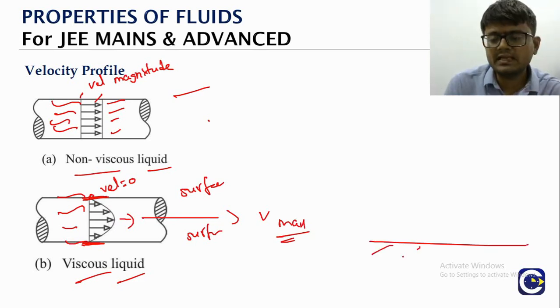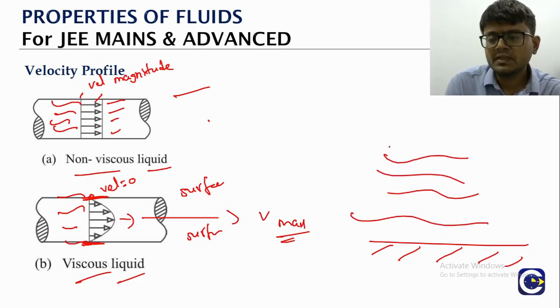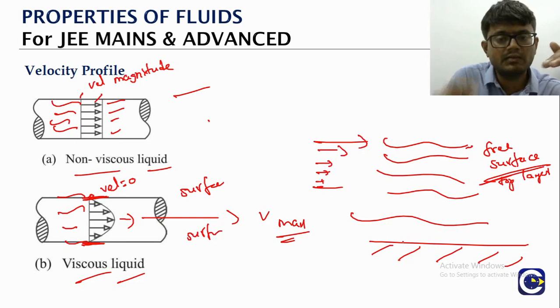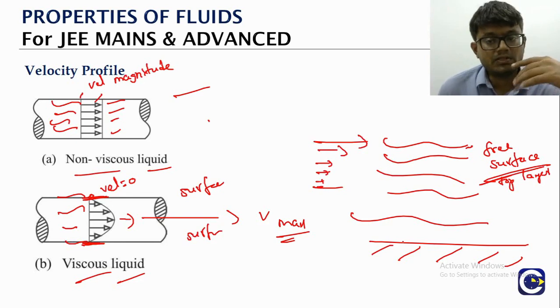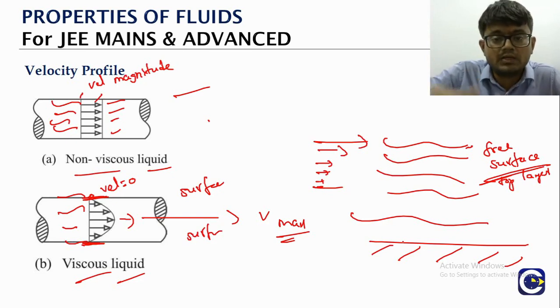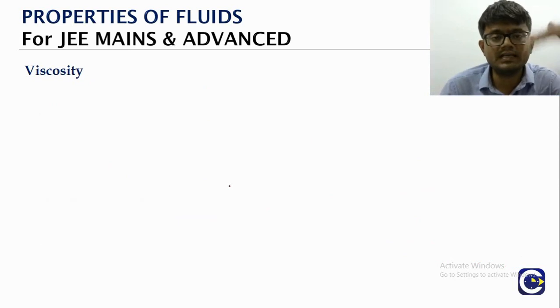Instead, if you have a surface on which the liquid is flowing, the free surface layer or the top layer will have the maximum velocity. The bottommost layer, which is in contact with the surface below, will be at 0 velocity. This we can even see practically: if you step into flowing water, right below your feet you will not feel much impact, but the topmost layer at your knees, you can feel the impact is very strong. Now what is the reason for this kind of velocity profile?